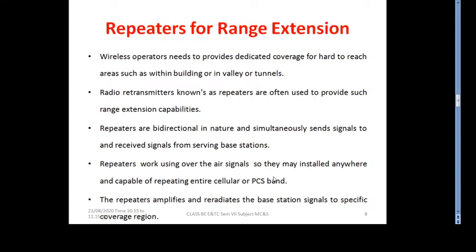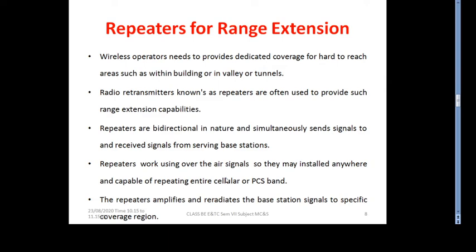Repeaters are bidirectional in nature. They simultaneously send a signal to and receive a signal from the serving base station. So this bidirectional feature of repeaters lets them send and receive the signal from the base station simultaneously.